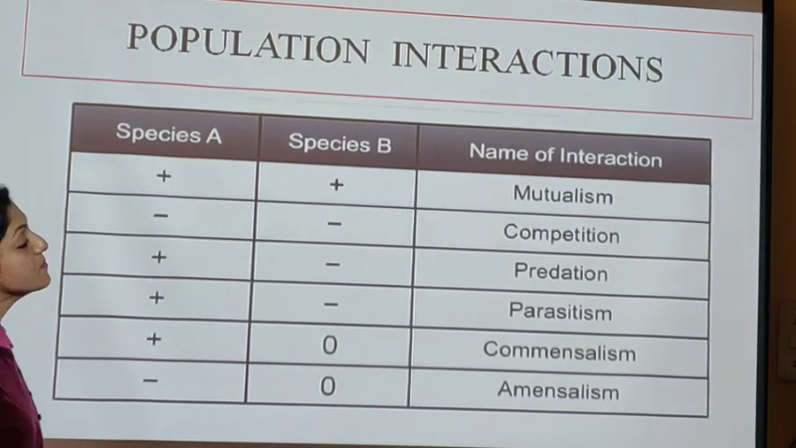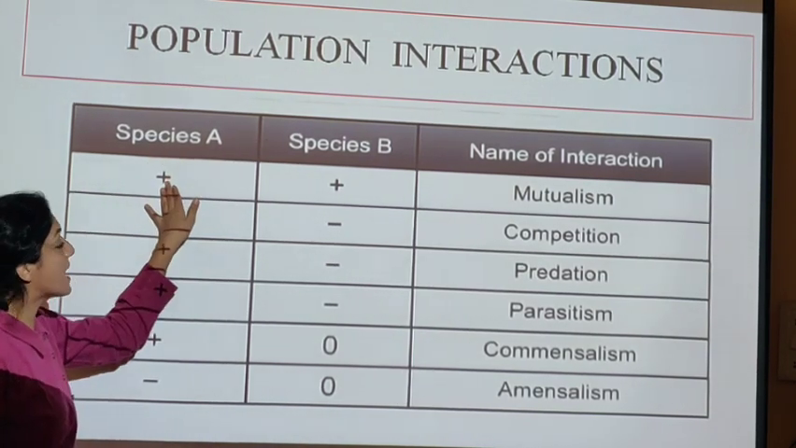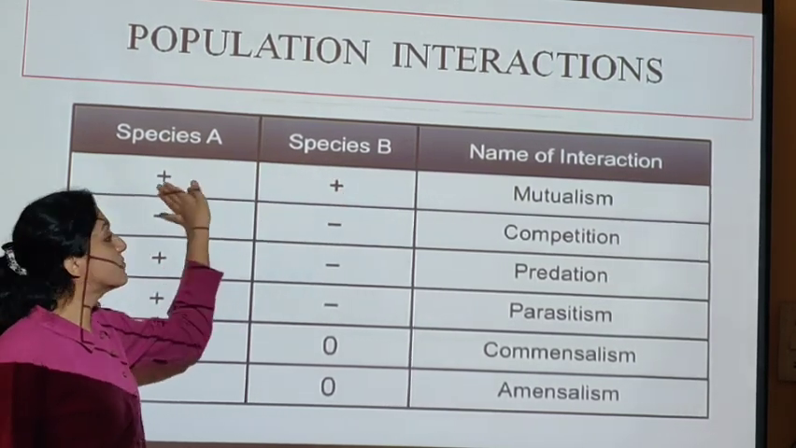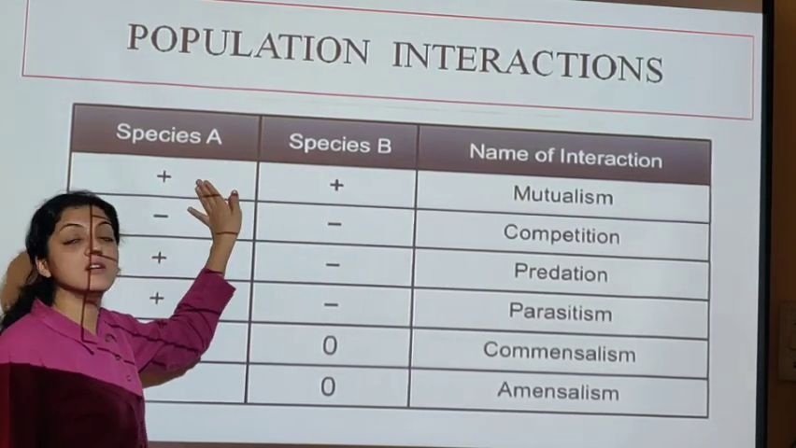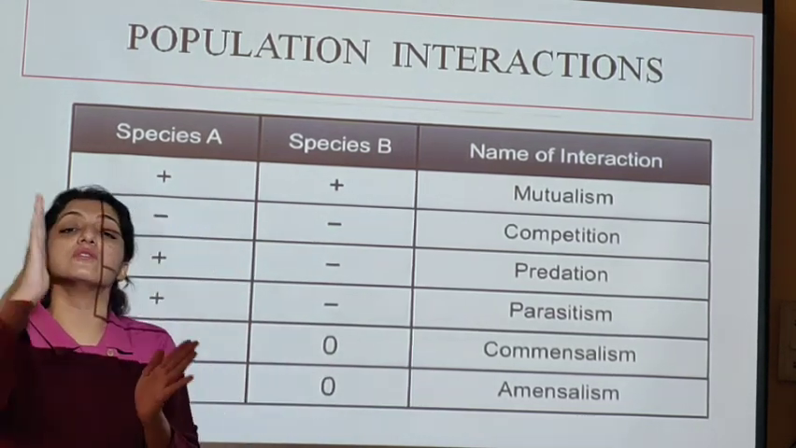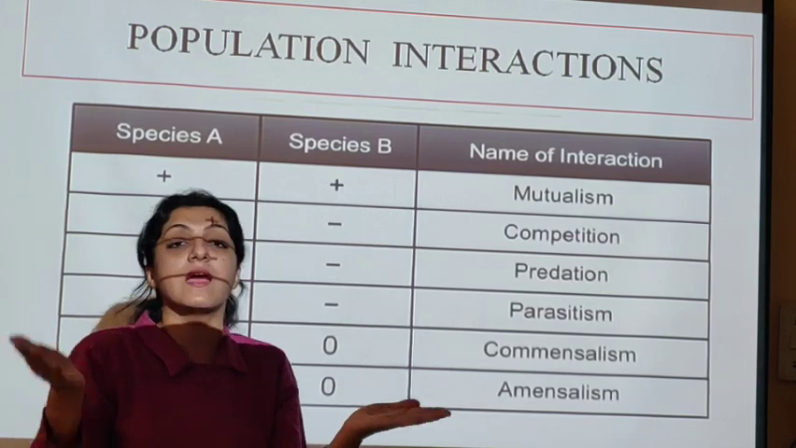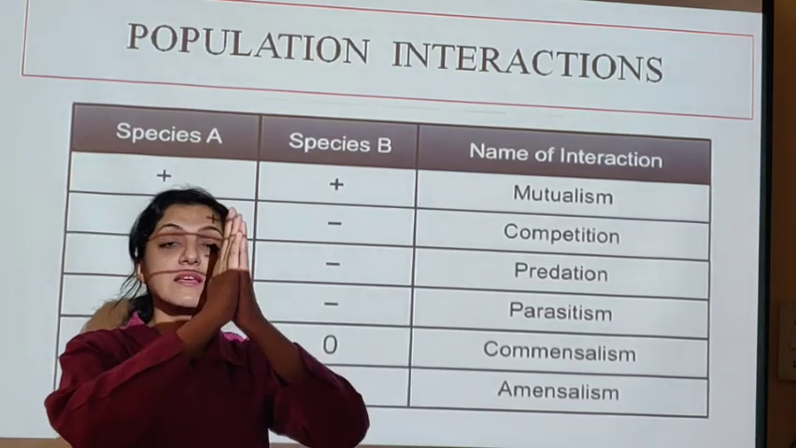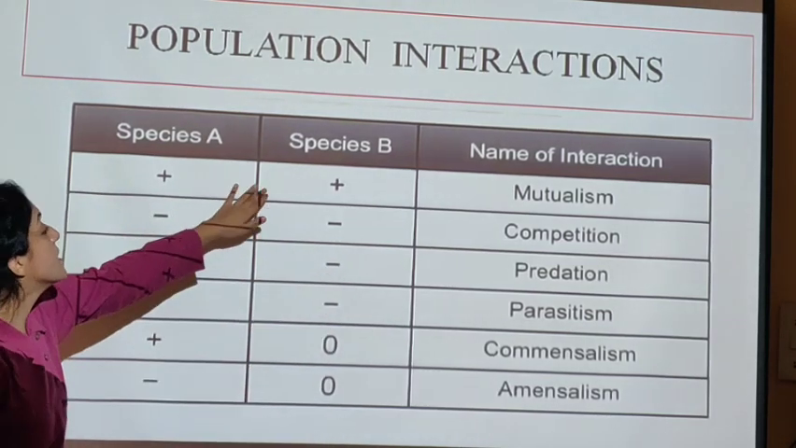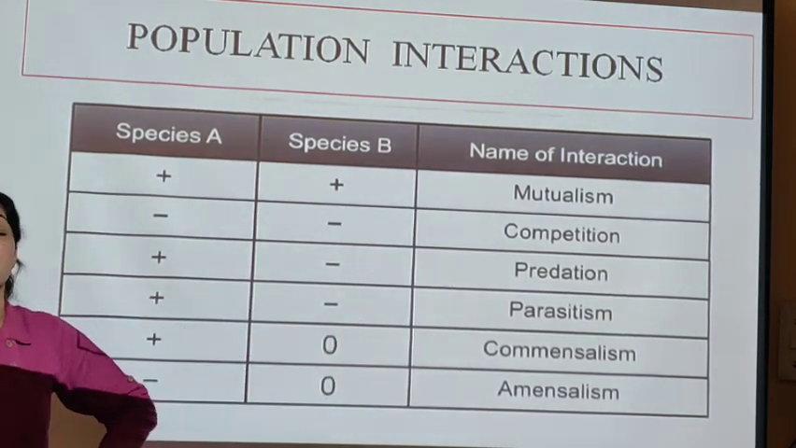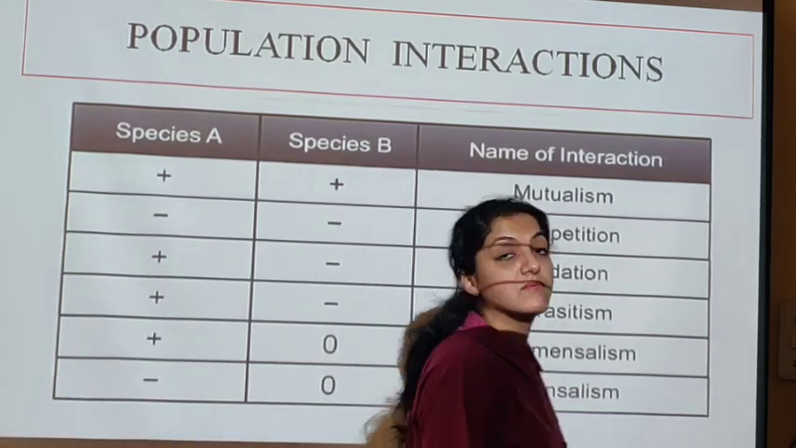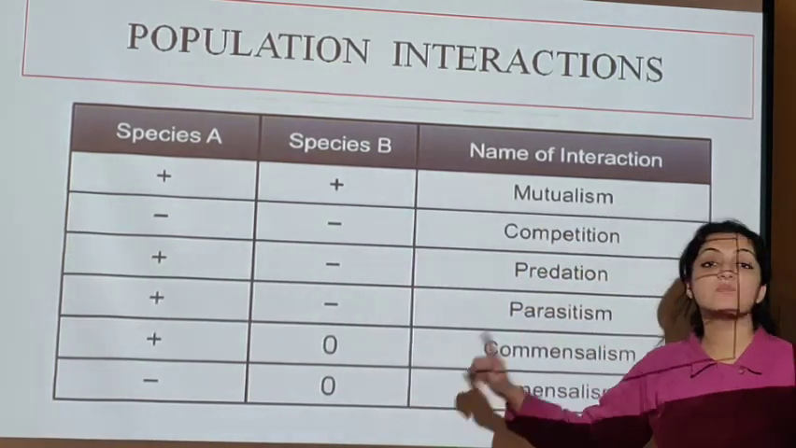The first one is mutualism, when species A is beneficial and species B is also beneficial. They both are beneficial to each other. They are playing a role of symbiotic association. दोनों एक दूसरे को help कर रहे हैं. You give me one hand, I will give you one hand. Forms two hands which are going to work together. It is going to be a beneficial association, which is mutualism. We will discuss all these one by one.